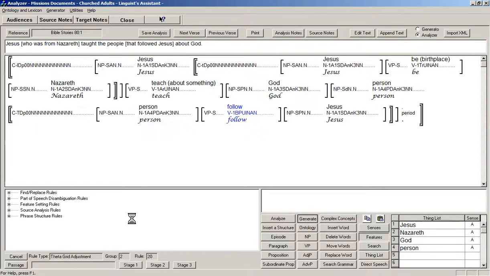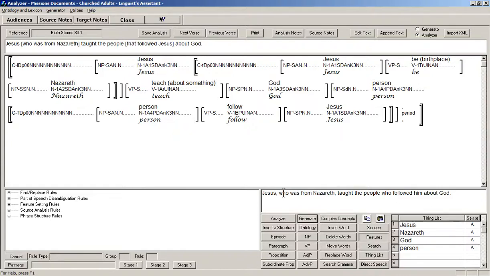Okay, so I showed you how to make that rule work, that people who routinely followed Jesus became disciples. But then I decided I don't really want that rule because I want to show you what a restrictive thing modifier looks like. Okay, Jesus, who was from Nazareth, taught the people who followed him about God. Okay, that's what I wanted.